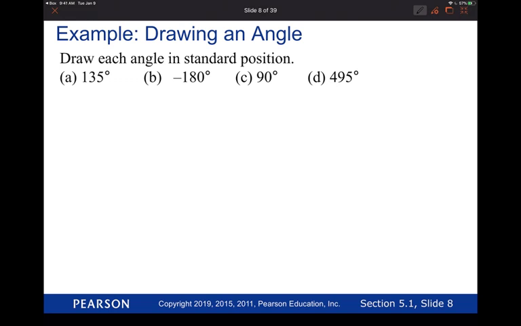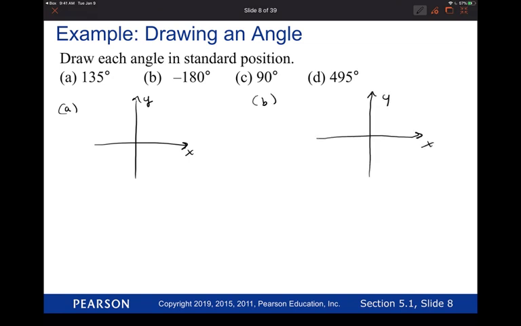Somebody want to come? One person want to come and do this one? It's Mr. Hightower, is that right? Yes. Okay. So I'm going to do the following. I'm going to do black. We got 1, 2, 3, 4. So we'll do A here. This is the positive X here. This is the positive Y. We'll do B here. Again, positive X, positive Y. We'll do C here. Positive X, positive Y.